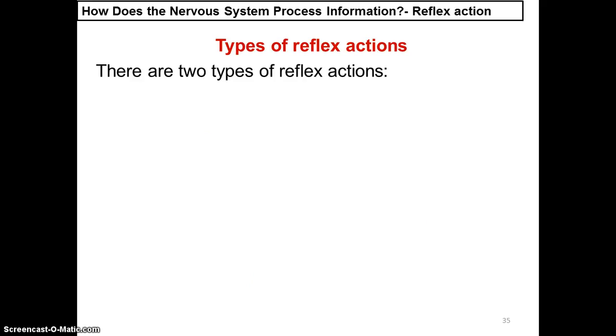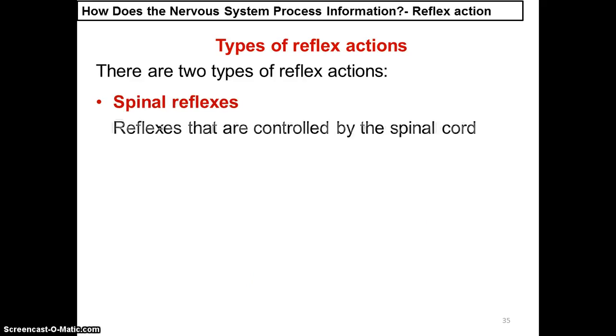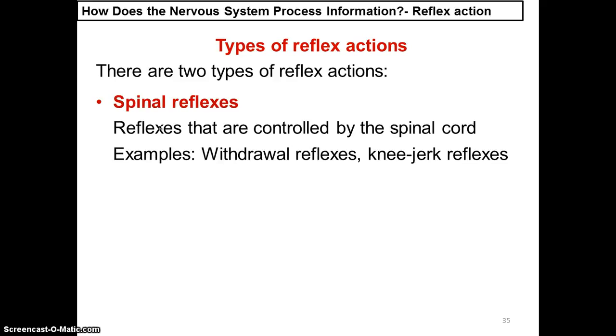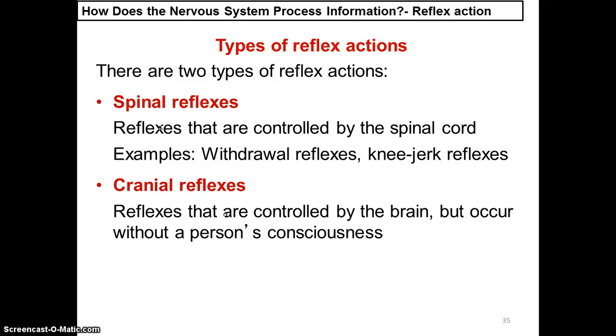There are two types of reflex actions. First, the spinal reflexes, which are reflexes controlled by the spinal cord. Examples are the withdrawal of the hand from a hot object, or the withdrawal reflex, and the knee-jerk reflex, which we will see later. Second, cranial reflexes, which are controlled by the brain but occur without a person's consciousness. Examples are the pupil reflex and salivation.